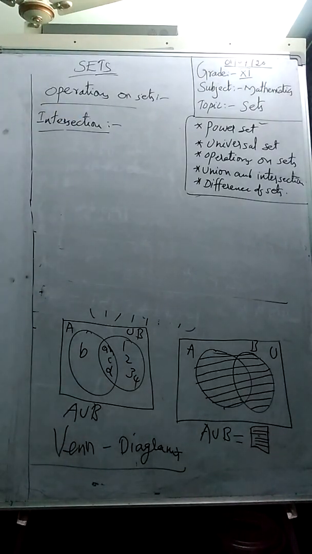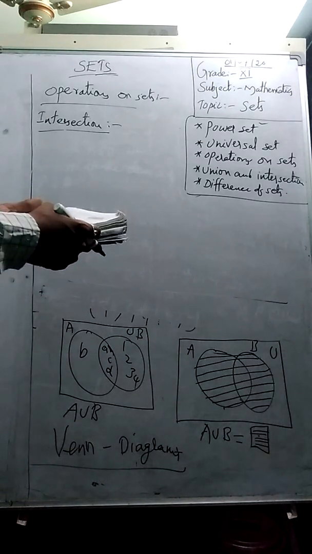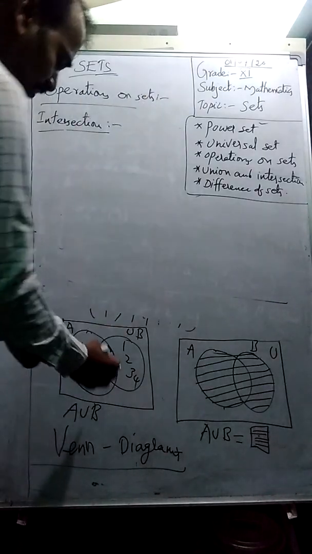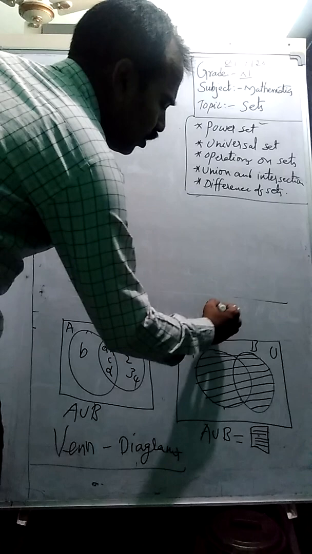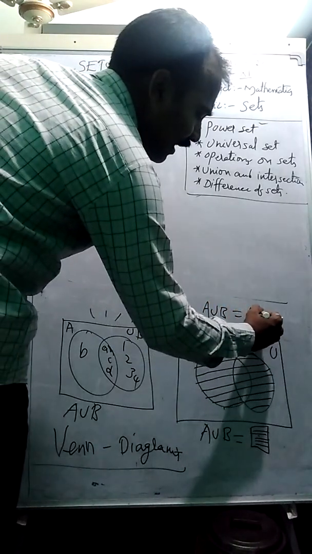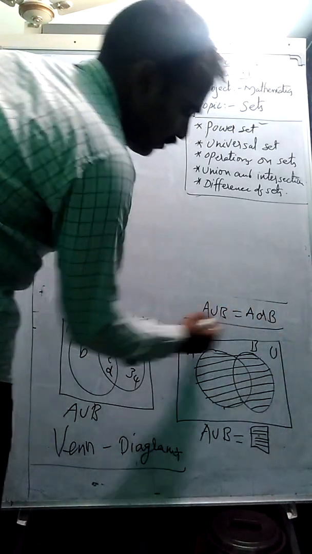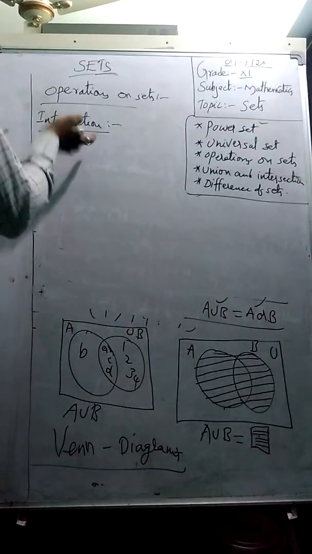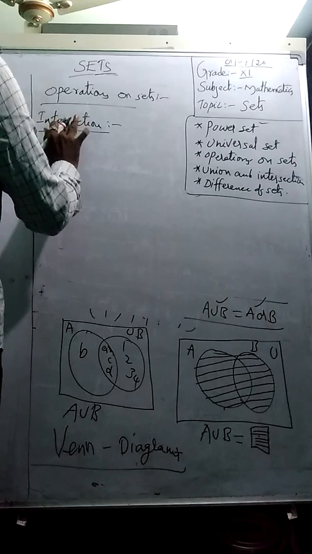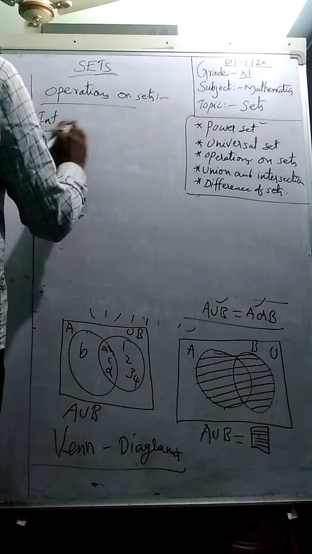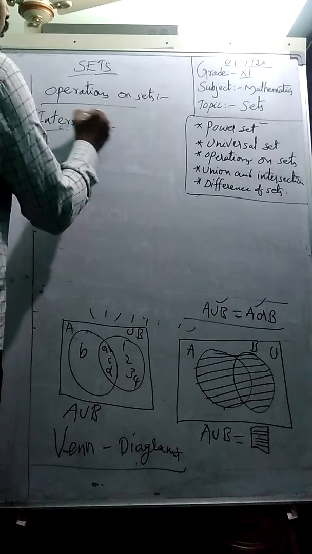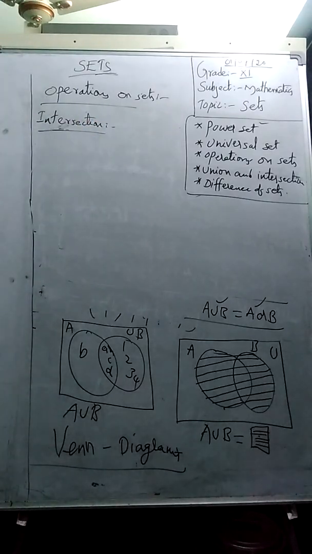We can define the intersection of two sets A and B as all those elements which belong to both A and B. Here A union B is called A or B, see students, or is nothing but union. But here it should be common in both the given sets. So let us discuss intersection.